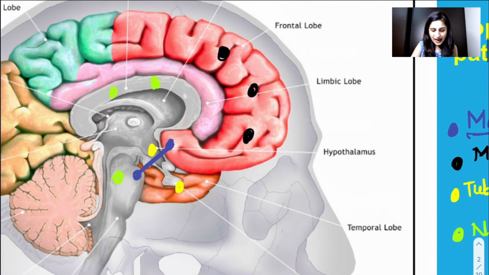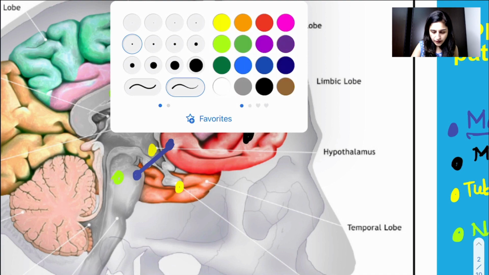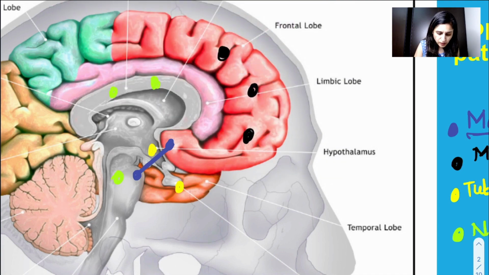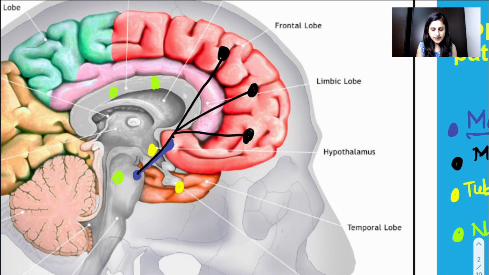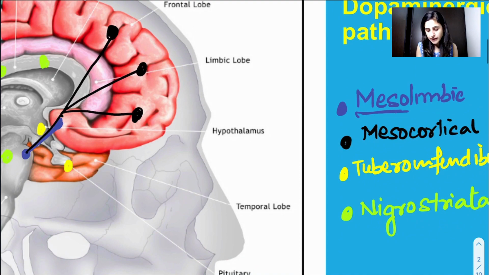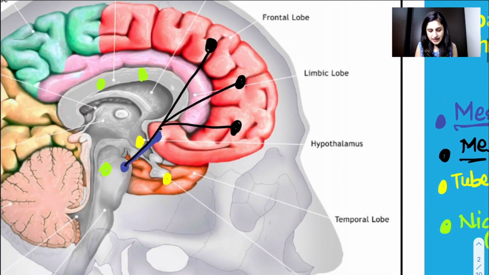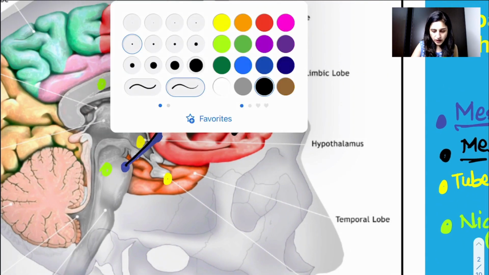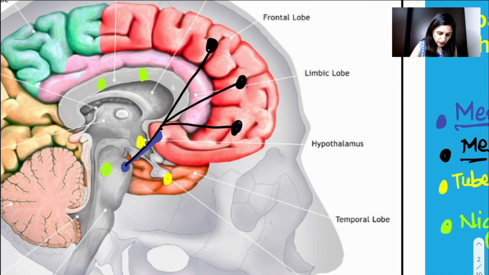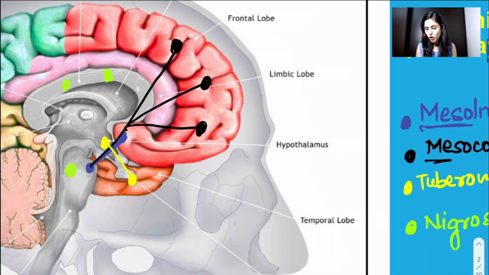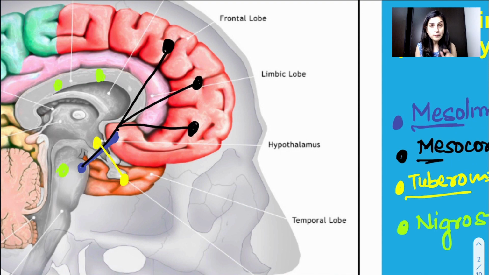The one in the black starts again from here, and they can go to this pathway in the prefrontal cortex. This is your mesocortical pathway. So let's come to the yellow ones, the yellow pathway here that we have from the hypothalamus and pituitary. This is your tuberoinfundibular pathway.